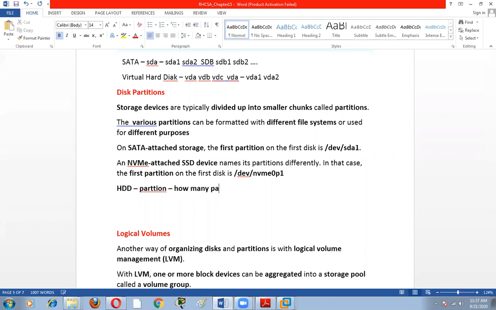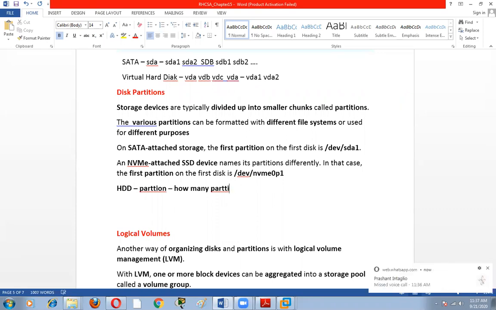Like 4 partitions? Only 4? Or 8 partitions also? Okay.